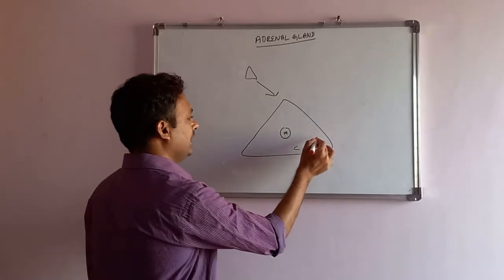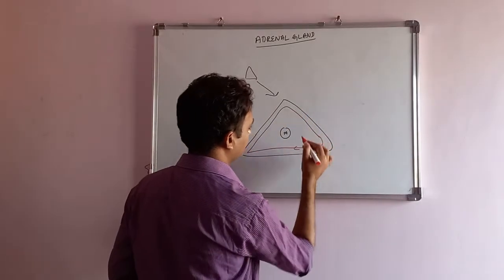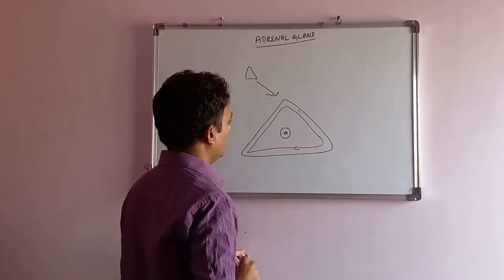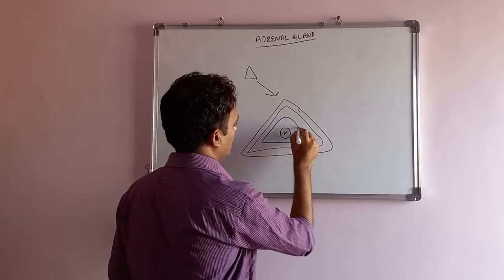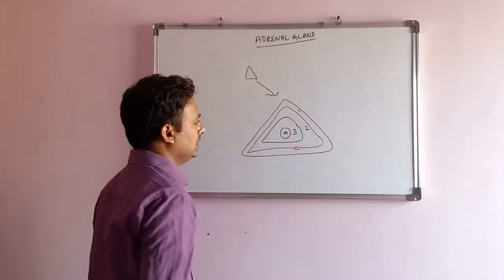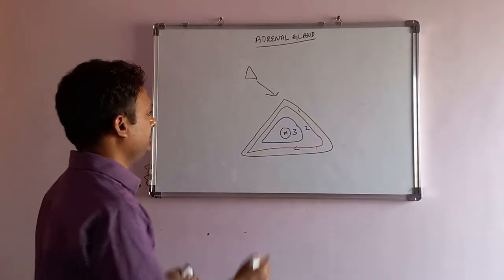Again, the cortex is divided into three layers: the first layer, the second layer, and the central, below one is the third layer.